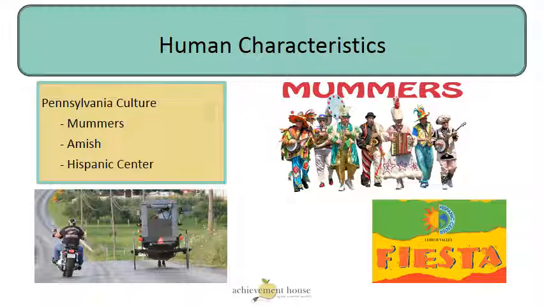Human characteristics also include cultural. The Mummers Parade in Philadelphia, that's a cultural event specific to Philadelphia. The Amish in Lancaster, their lifestyle and their religion, that's cultural and unique to Lancaster. Even a Hispanic center in the Lehigh Valley, that would be a cultural feature, so that's a human characteristic.